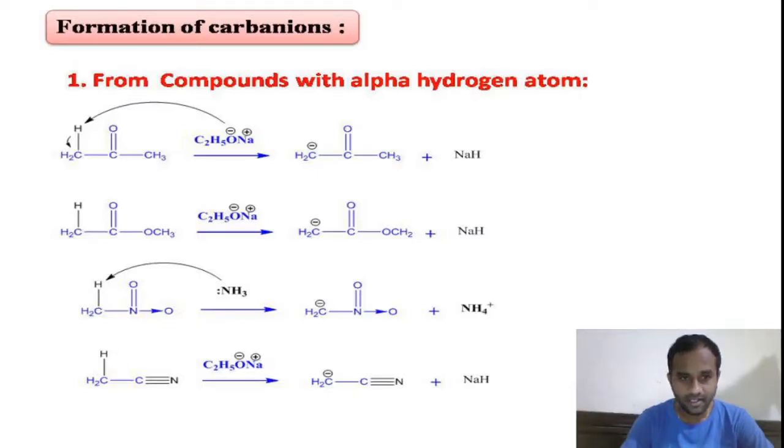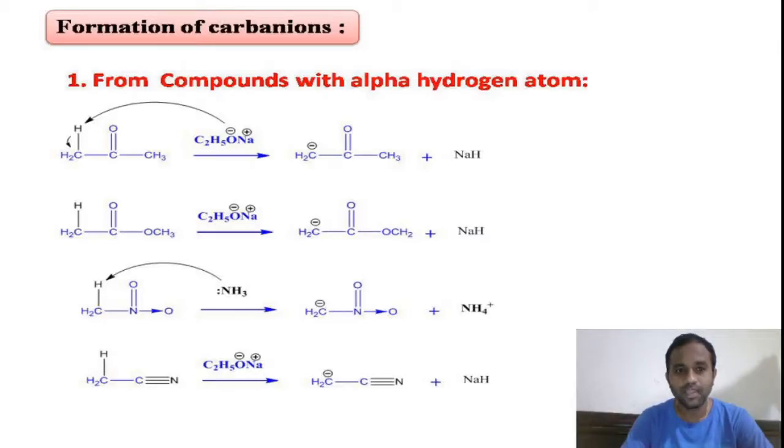You see here, these are various types of compounds in which the CH3 group is attached to various withdrawing groups. In the first one, keto is the withdrawing group. In the second one, ester. In the third one, nitro. In the fourth one, cyano. All these withdrawing groups have double bonds in them, right?